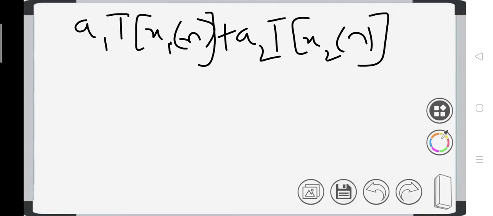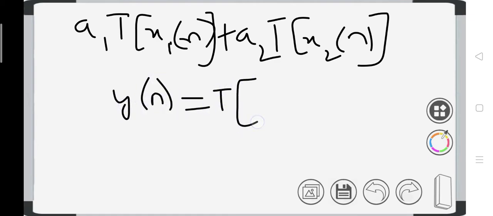We already know what a system is. A system is nothing but a device which generates an output response for a given input sequence, denoted as y of n is equal to transformation of x of n. From the system definition we can derive this RHS.